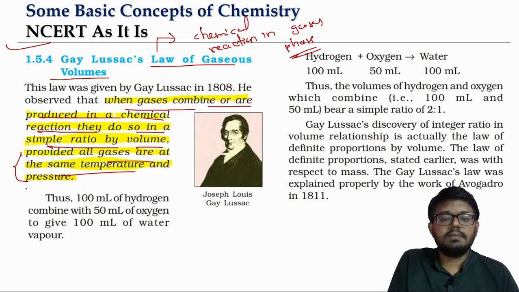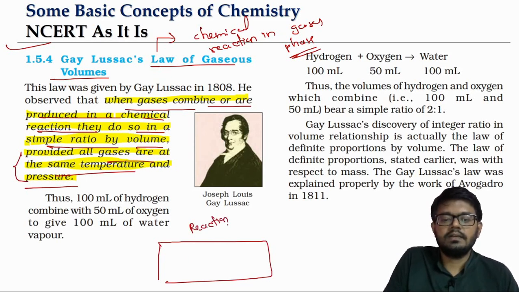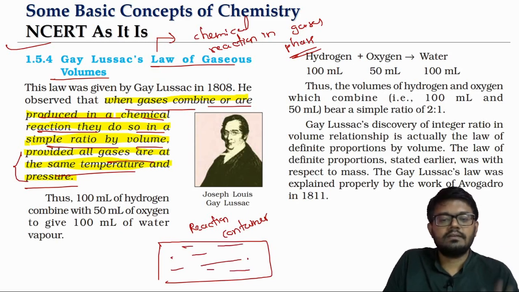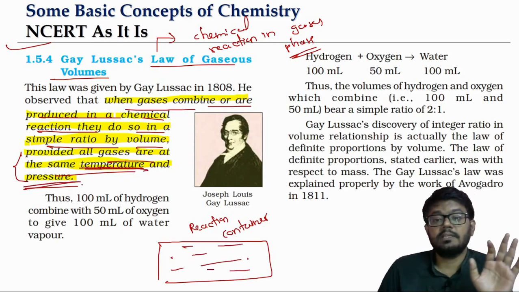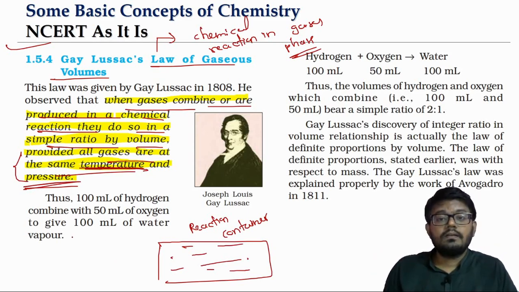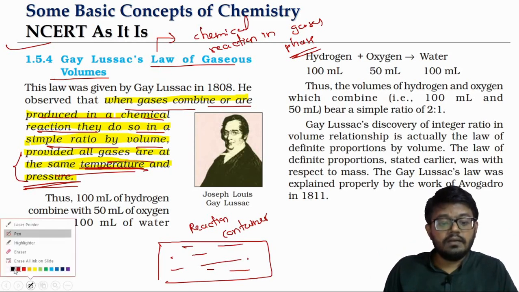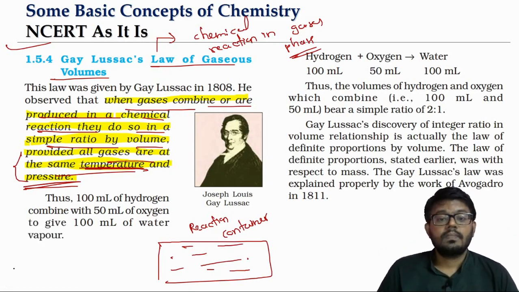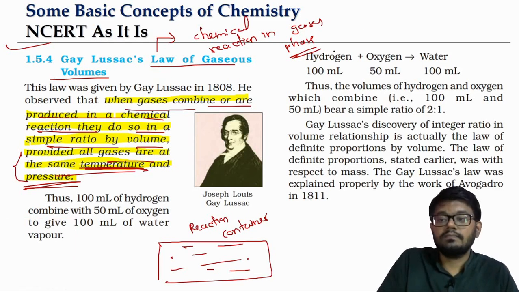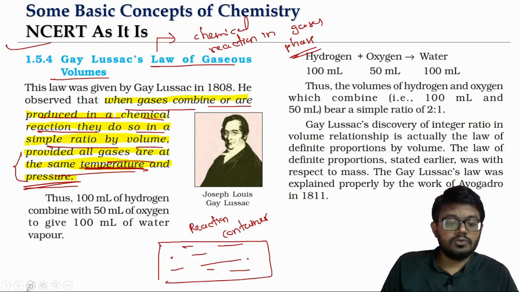Provided all the gases are at the same temperature and pressure, because when you are performing a reaction, everything will be inside the reaction container or reaction chamber. So if you maintain all of them in the same container with the same temperature and pressure, the ratio in terms of volume in which they will combine and also the volume in which they will get formed, that will be in a simple numeric ratio.